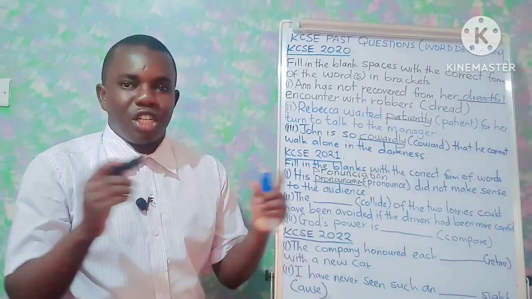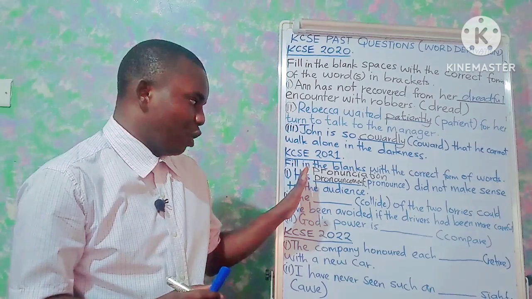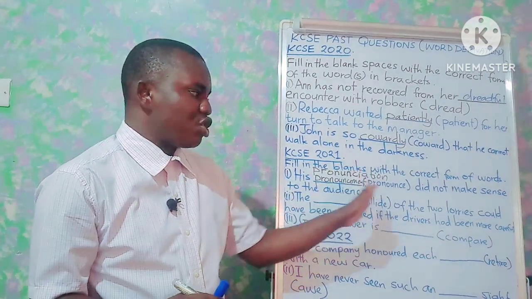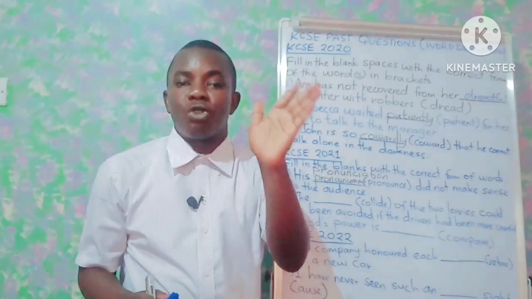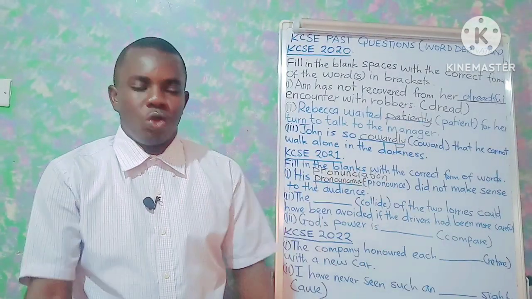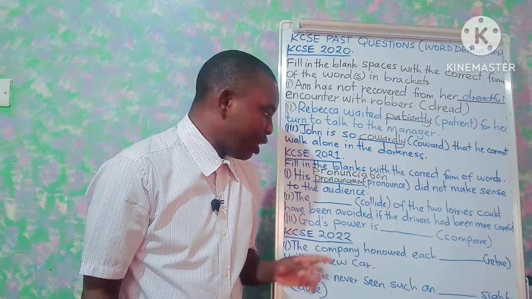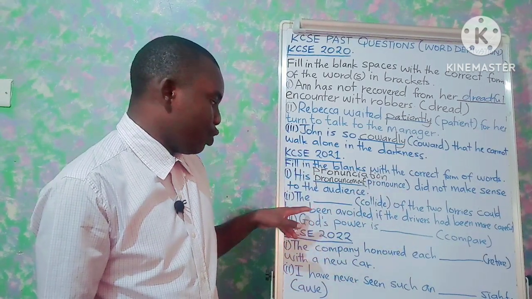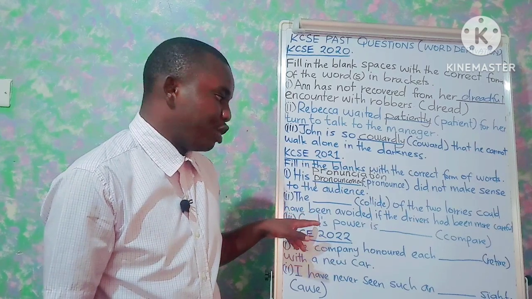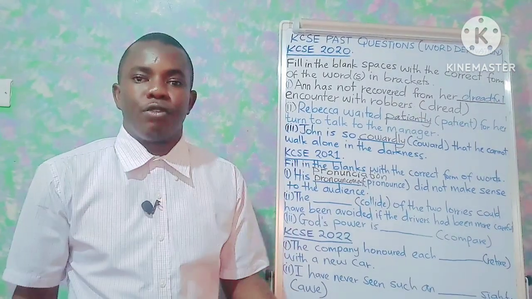In an exam situation, you only choose one. So here we would have said his pronunciation did not make sense to the audience, or his pronouncement did not make sense to the audience. Roman two: the dash of the two lorries could have been avoided if the drivers had been more careful.